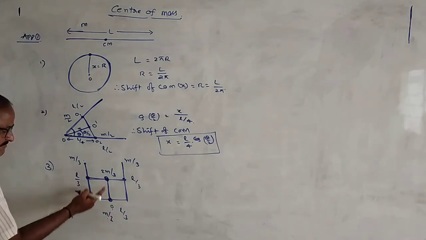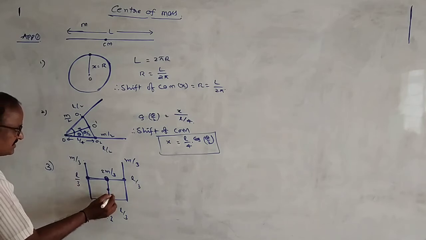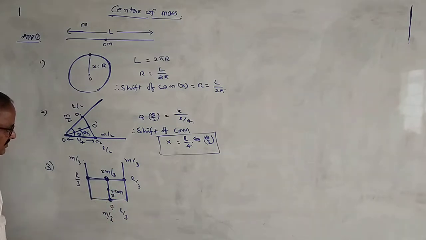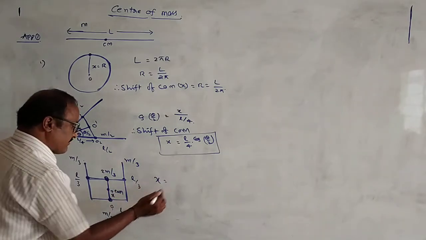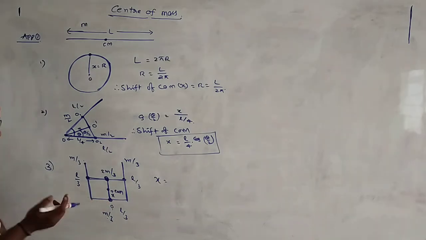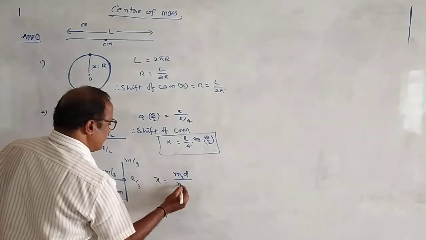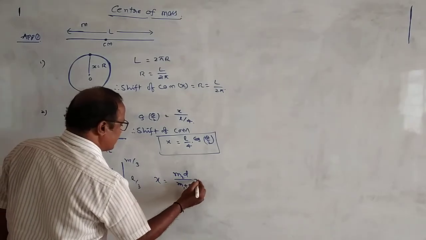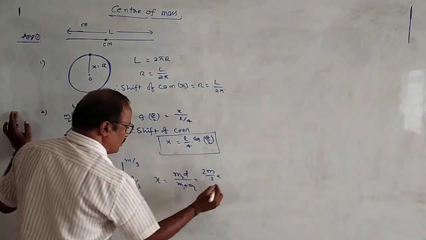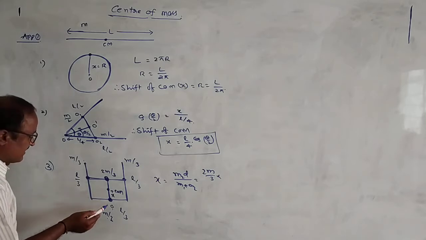Now the shift of center of mass of these two bodies lies on this line. Say the shift is x. Okay, this is the new center of mass. The shift of center of mass x is equal to the distance of the center of mass from the first body. Distance of center of mass from the first body is given by the formula m2 into d by m1 plus m2. That is equal to m2, which is 2m by 3, into the distance between these two bodies. What does that come to?